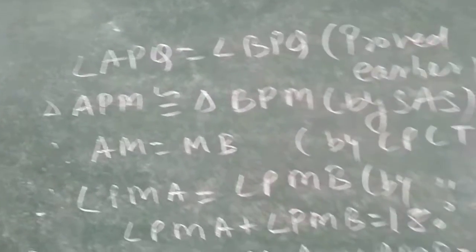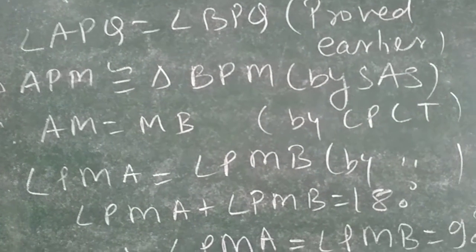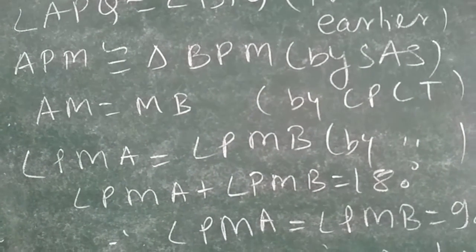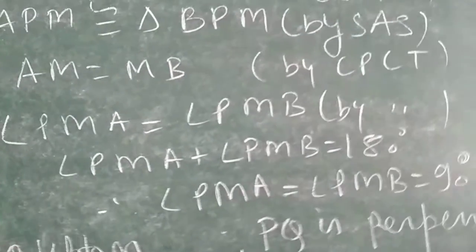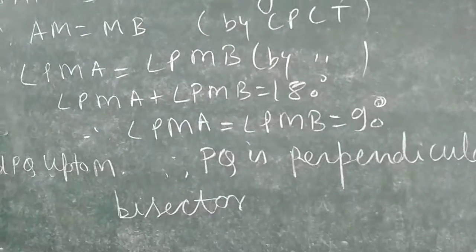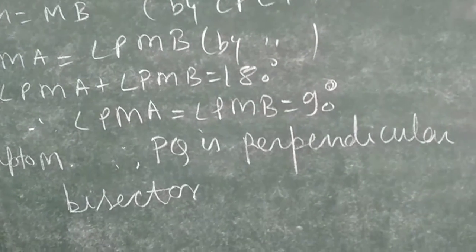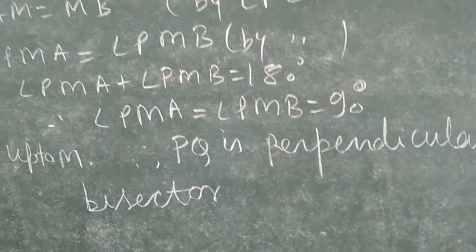Therefore, you can write AM equals BM, and angle PMA plus angle PMB equals 180. Therefore, angle PMA equals angle PMB, each 90 degrees, and PQ is the perpendicular bisector.